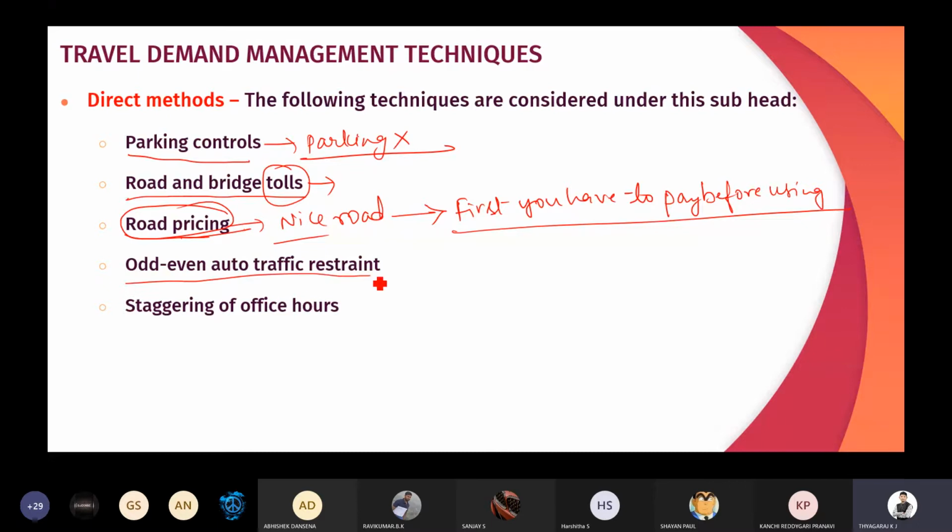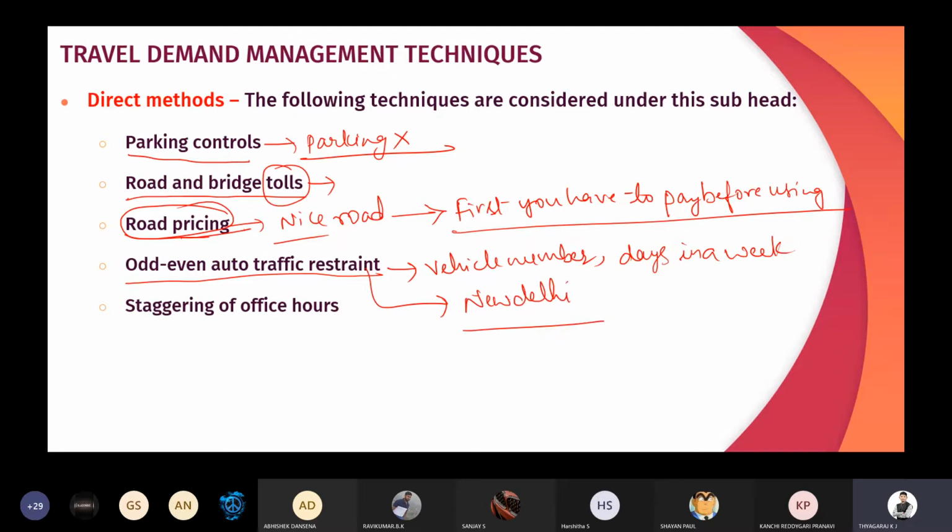Then odd-even auto traffic restraint, that is, based on the vehicle number being odd or even, or on the days of the week, we control the traffic. This is already practiced in New Delhi. Have you observed this? Have you heard about odd and even traffic in New Delhi?